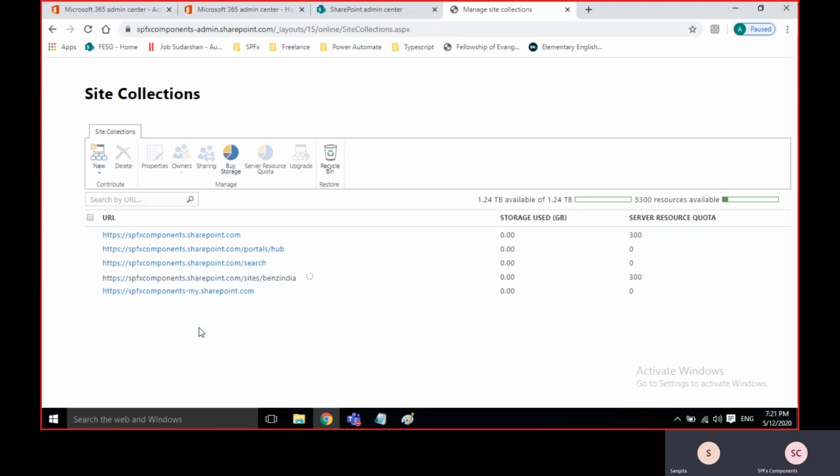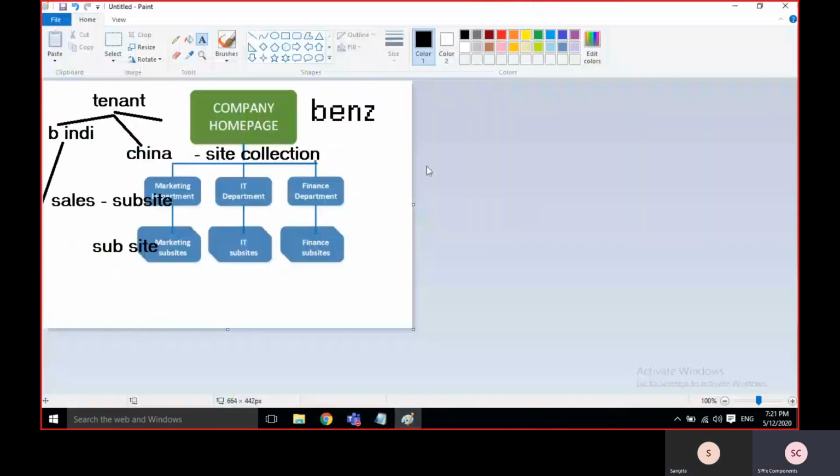Now we create a subsite. We need to create the subsite under Benj India, because the hierarchy is that within the site collection, we need to create the subsite. Tenant, site collection, subsite. Tenant has multiple site collections. Site collection has multiple subsites.